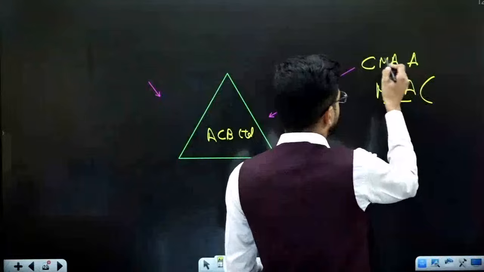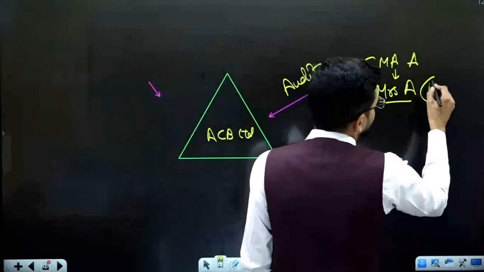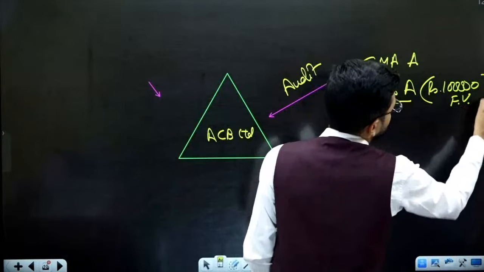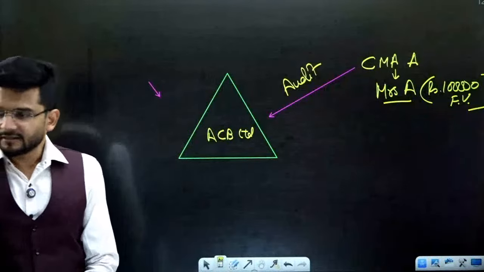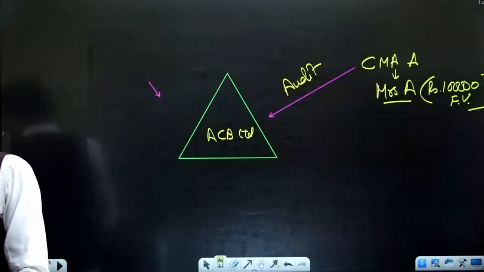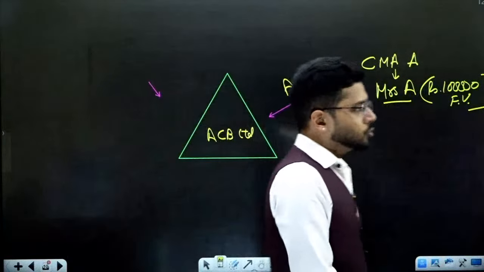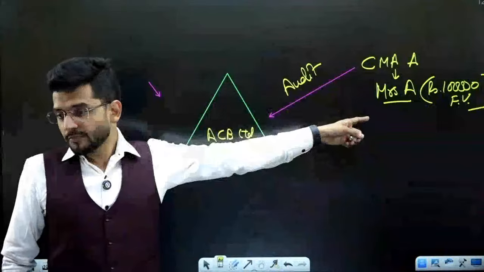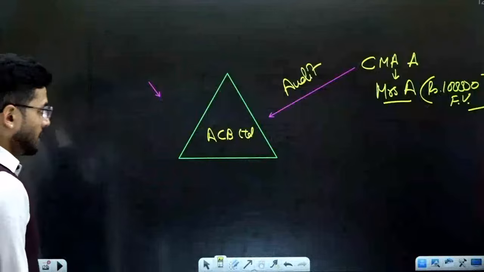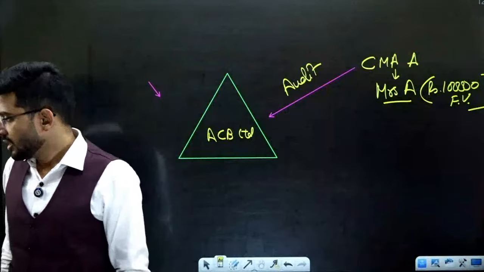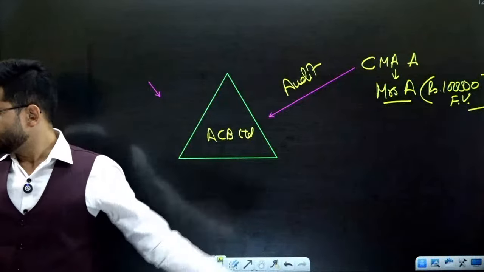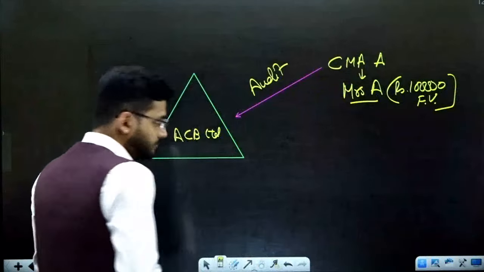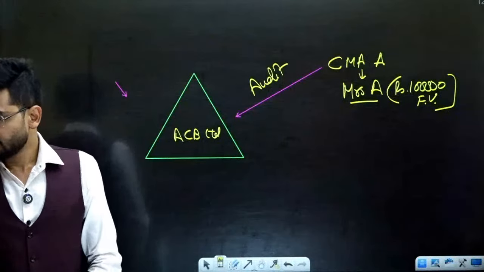A relative of the person who is going to be the auditor can hold shares up to a face value of rupees 1 lakh. But remember, this is face value, not market value. That is an important thing that you need to understand. That face value should be up to 1 lakh of the shares if a relative is holding it. Okay.